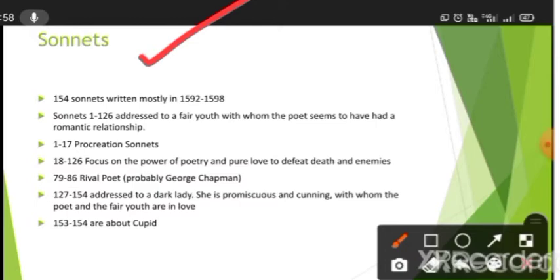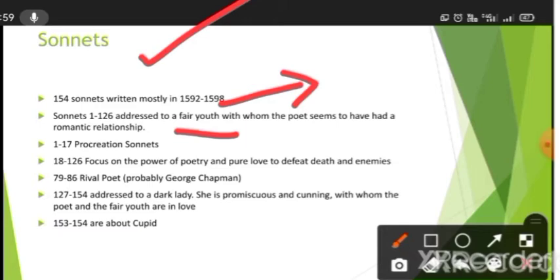There is a division of the sonnets. Sonnets number 1 to 126 are addressed to a fair youth. William Shakespeare hasn't revealed for whom he wrote these sonnets. Even with the plays, there is a kind of confusion about whether William Shakespeare even wrote these plays or not.